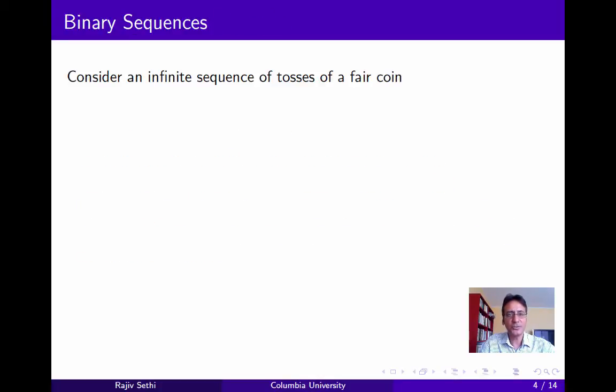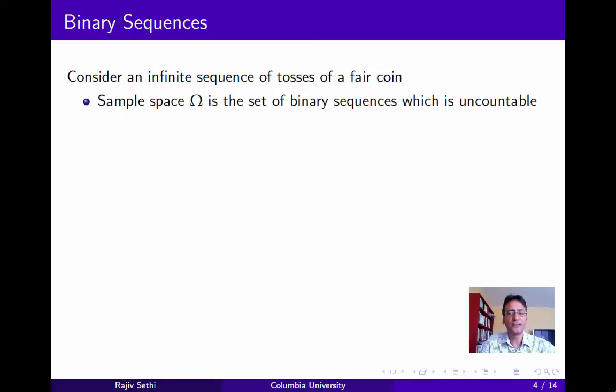To get a sense of the issues involved, let's take an example. Consider an infinite sequence of tosses of a fair coin. Now the sample space in this case is equivalent to the set of all binary sequences. If we think of tails as corresponding to 0 and heads as corresponding to 1, then an infinite sequence of coin tosses is just a binary sequence. Now we know from earlier in the course that this set is uncountable.